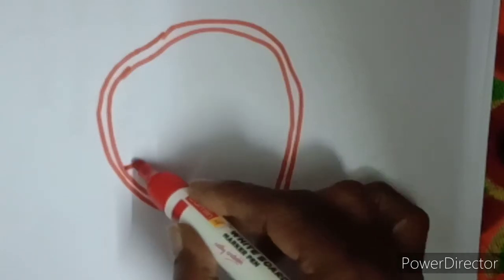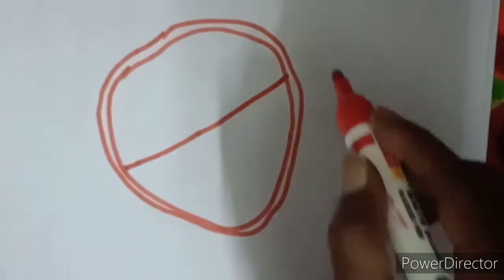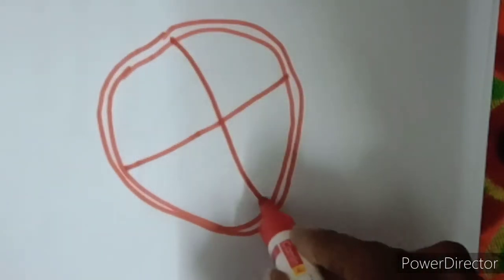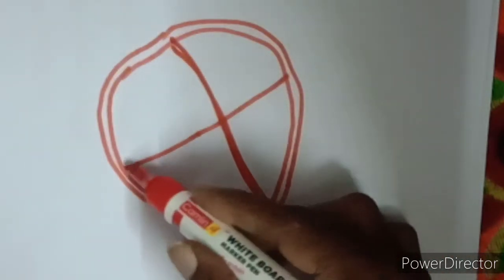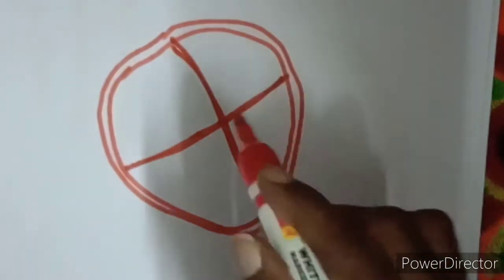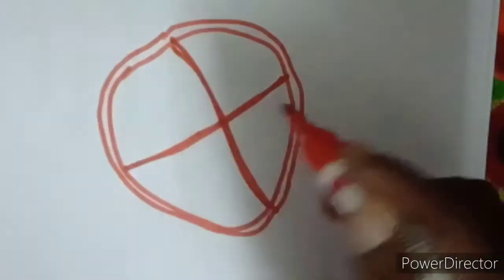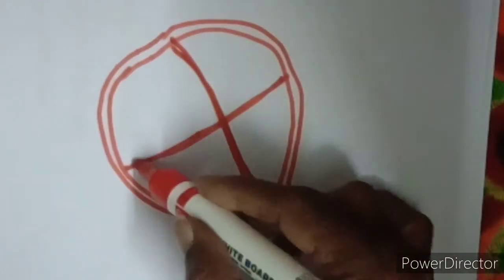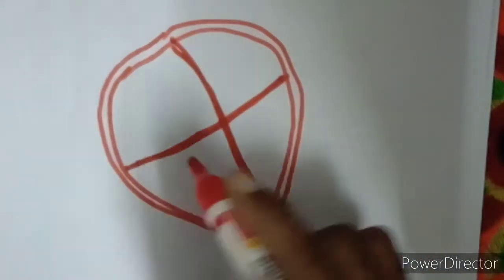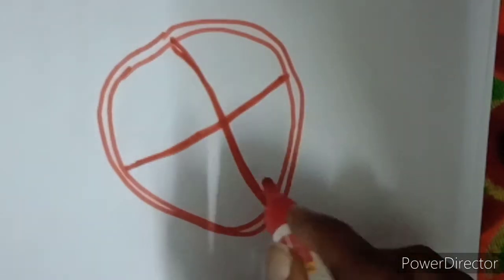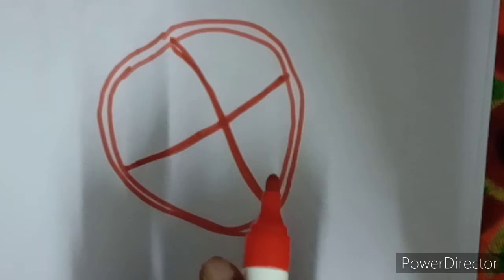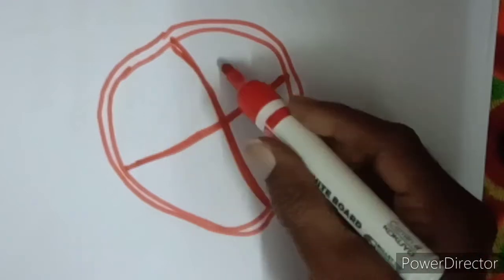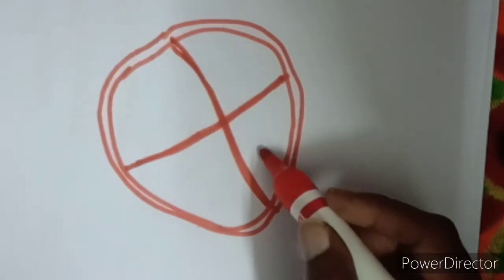One is a vertical groove, another is horizontal. So on the outer surface of our heart, two grooves are arranged, one vertical, one horizontal. These two grooves indicate that inside our heart 4 chambers are present. So 4 chambers: above 2 chambers, below 2 chambers.